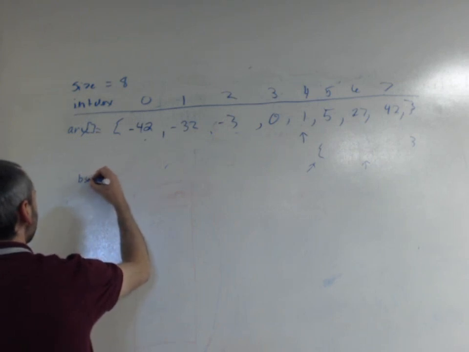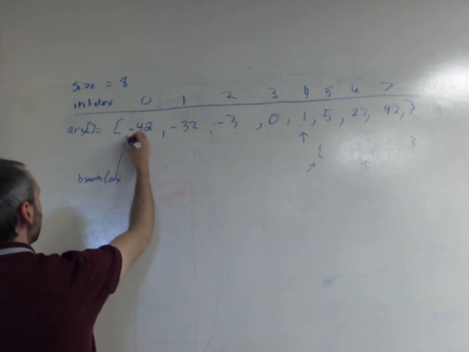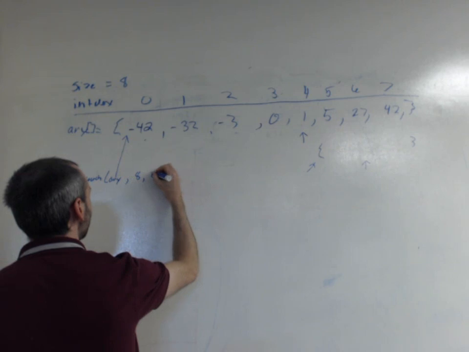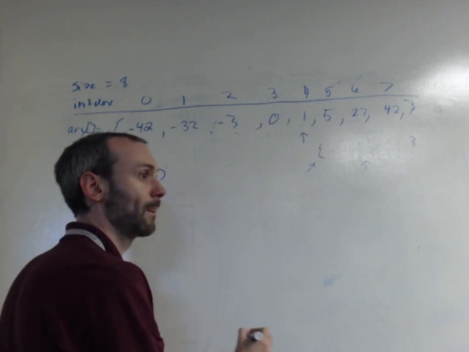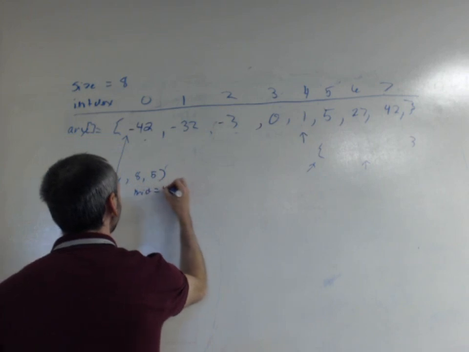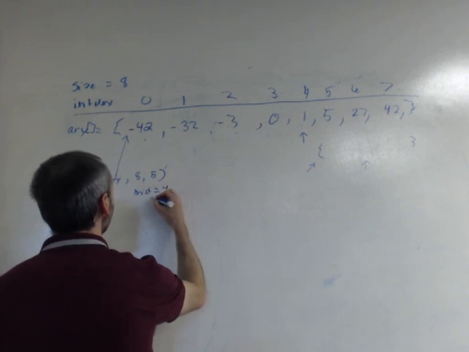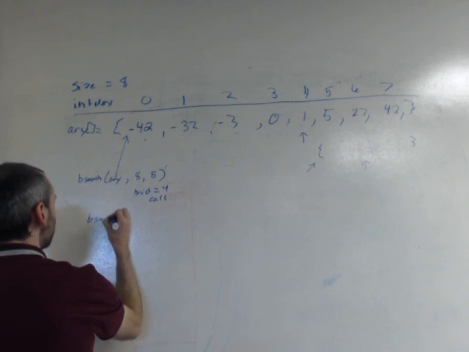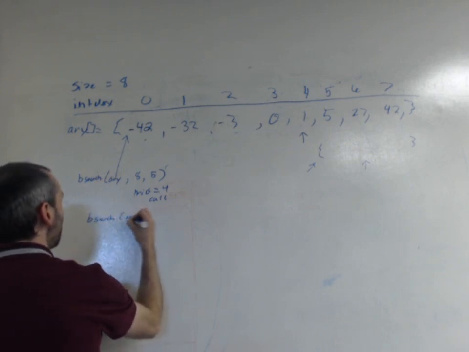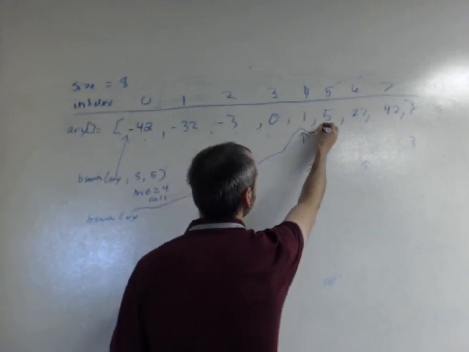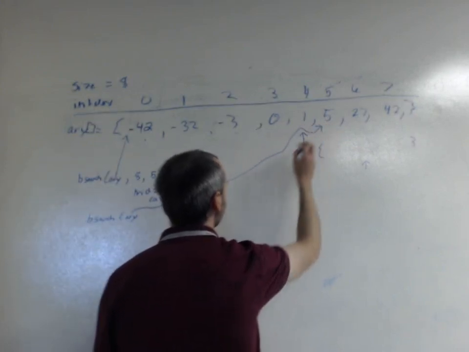Let's go. Search ARY points here. The size is 8, and the key we're looking for is 5. Right? That's the first one. In that case, mid equals 4, and then we call B search with ARY pointing to, whoops, here.